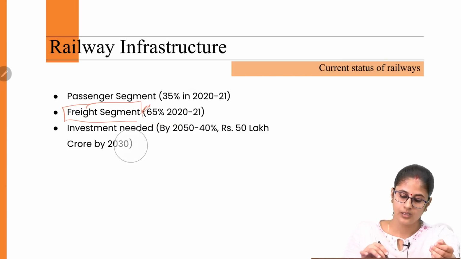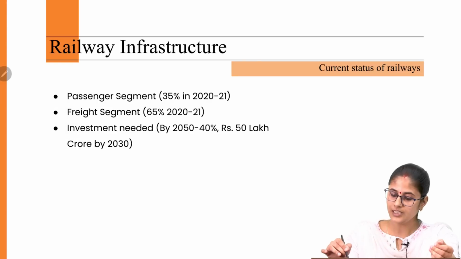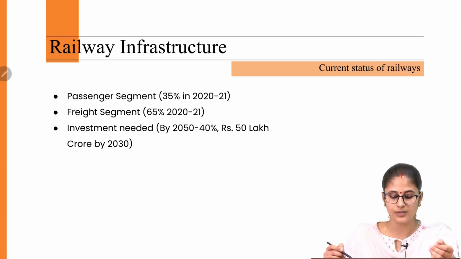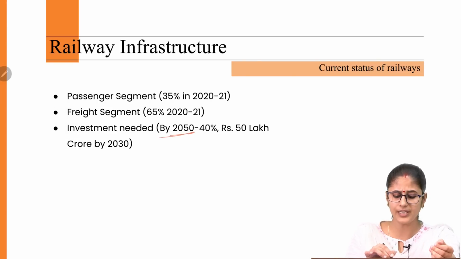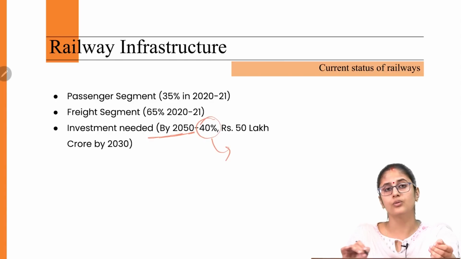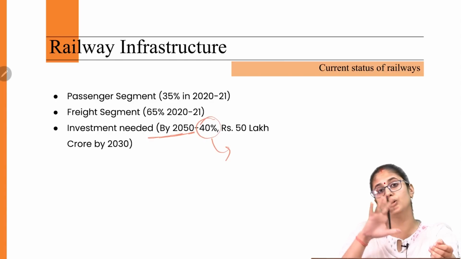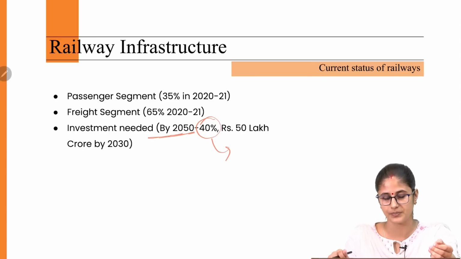Then it has been pointed out by various experts that by 2050, the Indian railway network would be around 40% of the global railway network that we have in place.